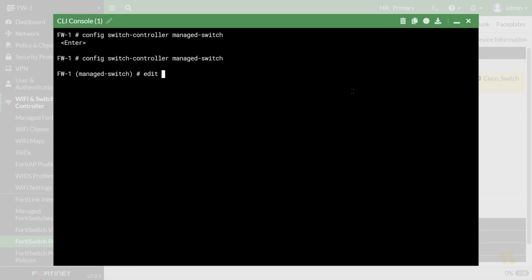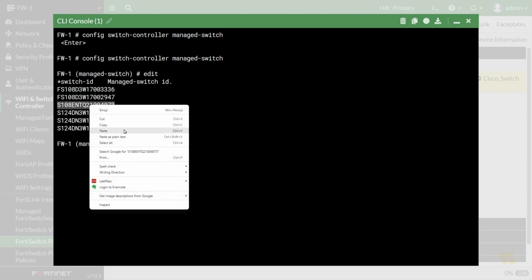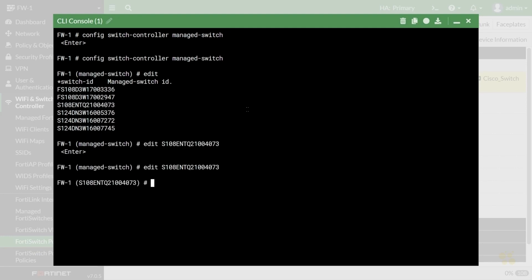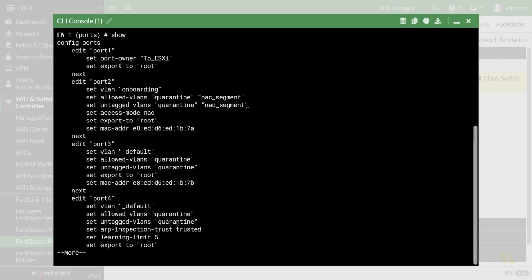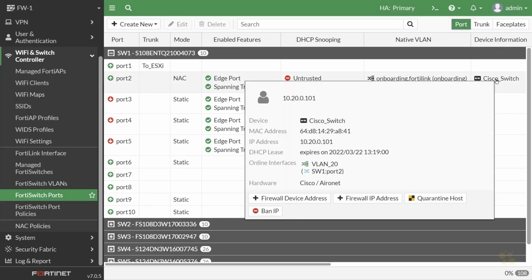Then we can type in edit and a question mark, and we'll focus on our switch number 1 here based on the switch ID. So we'll copy and paste that, press enter. Then we'll do a config ports and then a show. So here's all the ports, including this guy right here. So here's the set access-mode nac. Also regarding this device, we hover here on device information. It shows us the MAC address ending in A841. Also it's showing us that it's currently in VLAN 20 off of switch 1, port number 2. And there's its IP address that it has assigned to it.